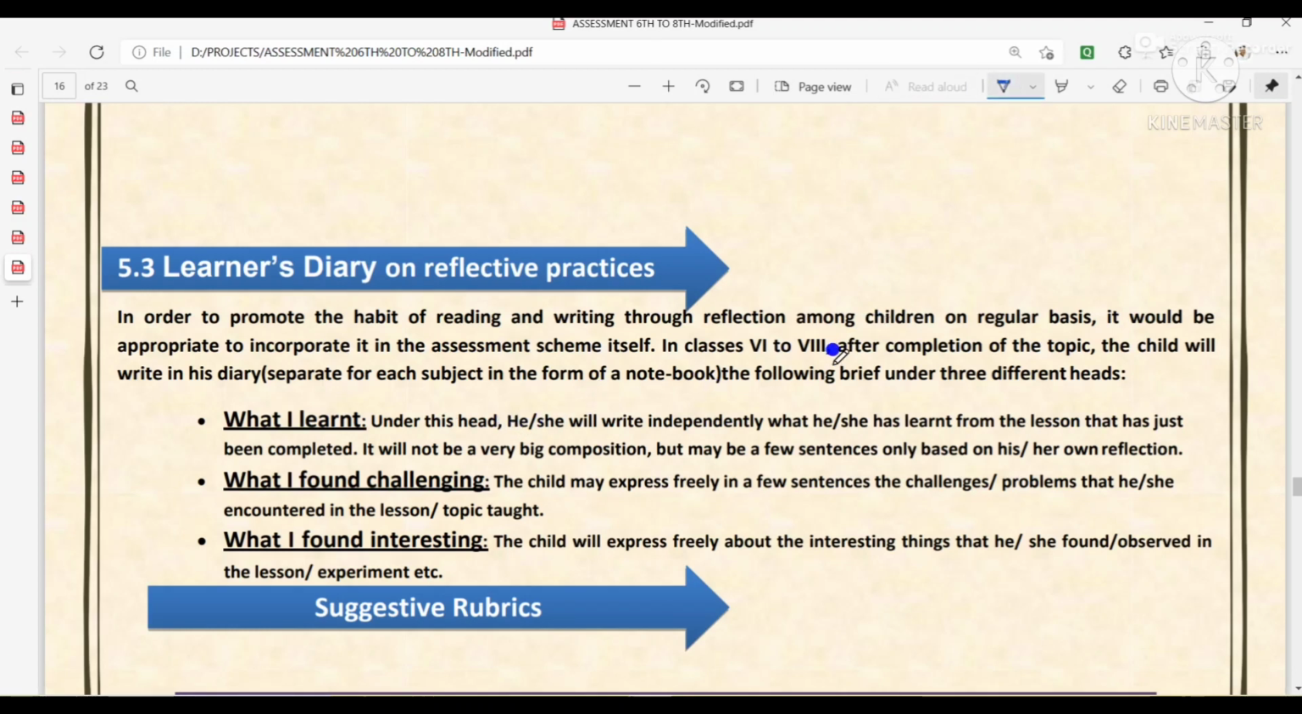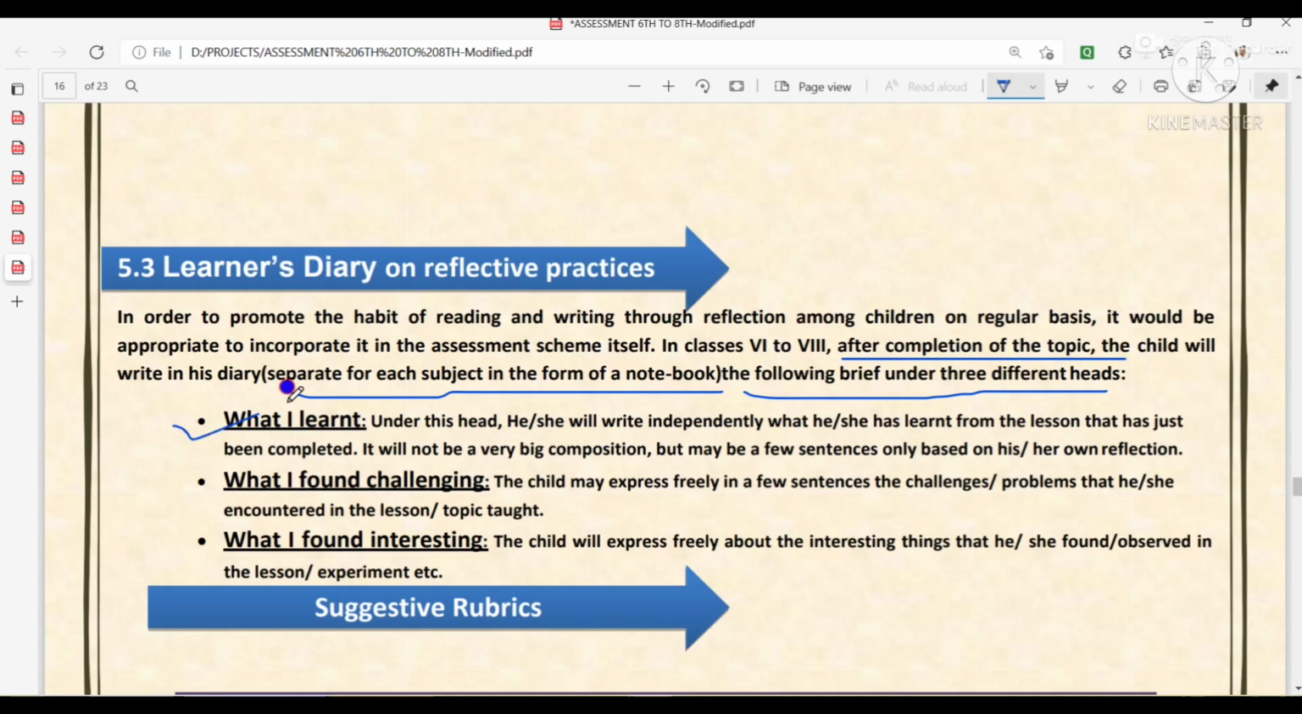So here you can see it has even been written that after completion of the topic, that means after completion of a topic from any subject, math, English, etc., you have to fill the diary, separate for each subject, in the form of a notebook. So you have to make a notebook, and for each subject you have to make one learner's diary. The following is in brief under three different heads.